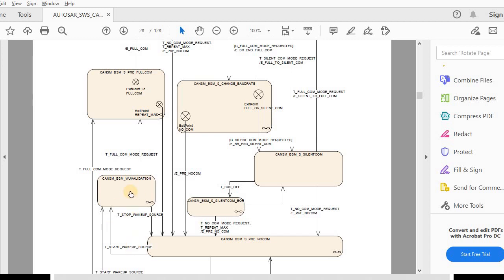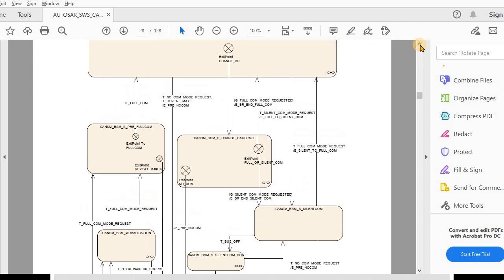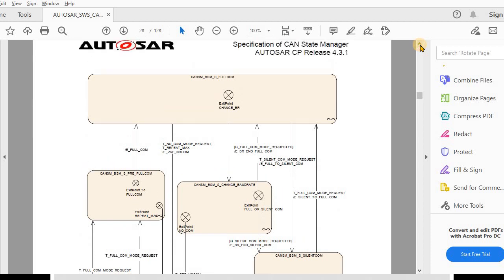If wake up validation is not enabled, directly from no COM it will move to pre-full COM. In pre-full COM, CANSM will give the request to CANIF. Once CANIF processes the request successfully, it will give a callback to CANSM, after which it will move to full COM. From full COM, whenever COMM gives a silent COM request, it will move from full COM to silent COM.